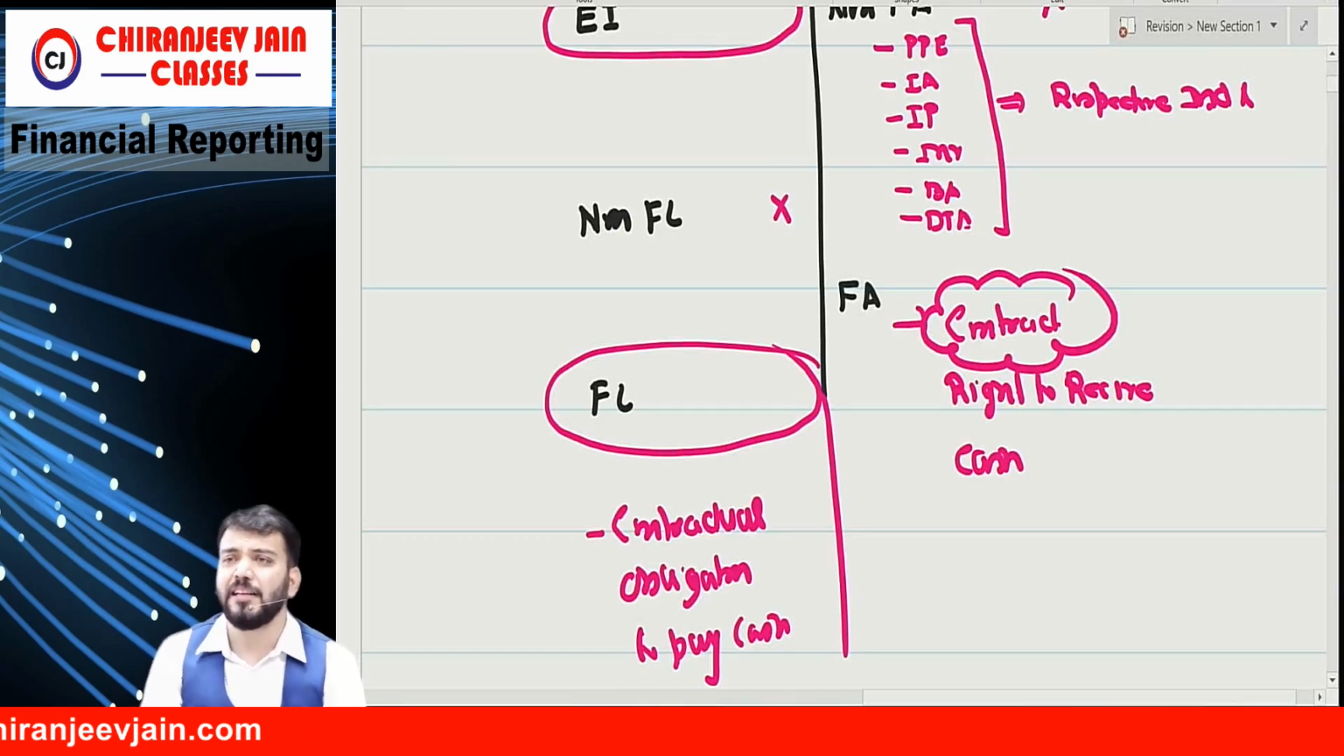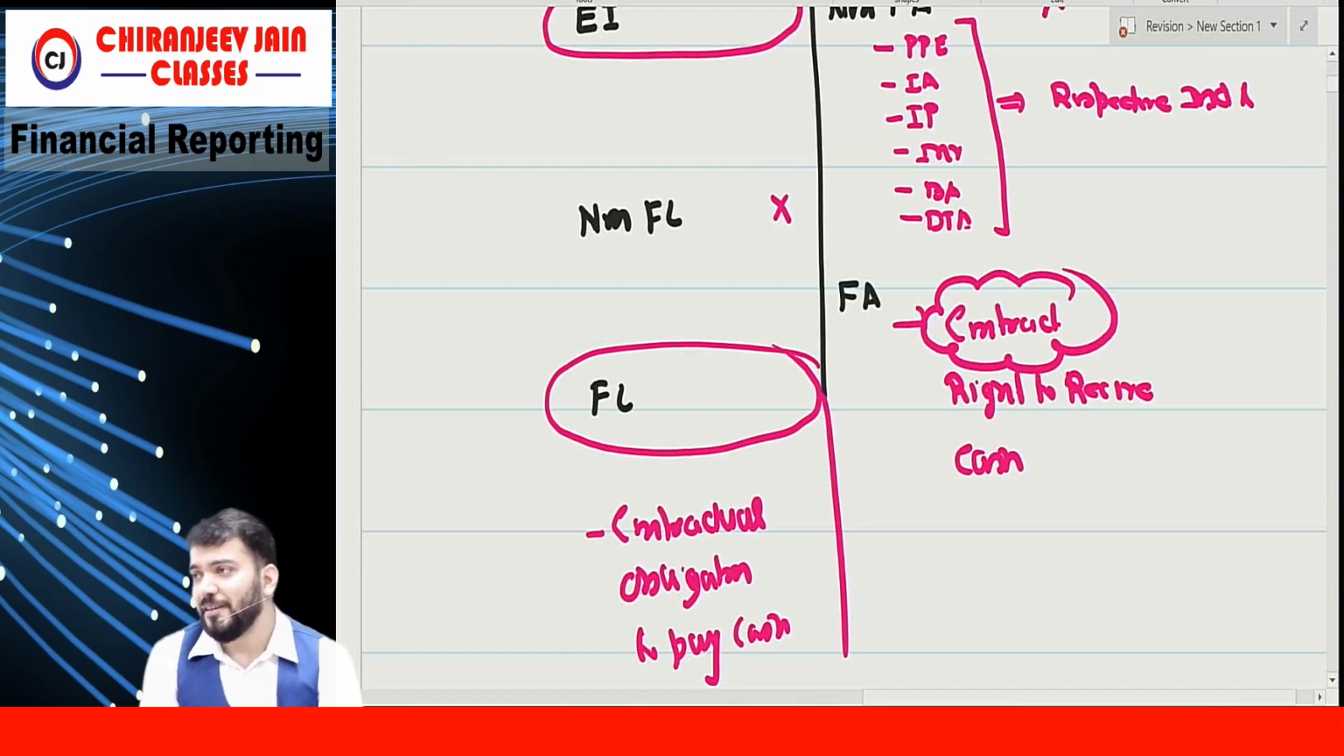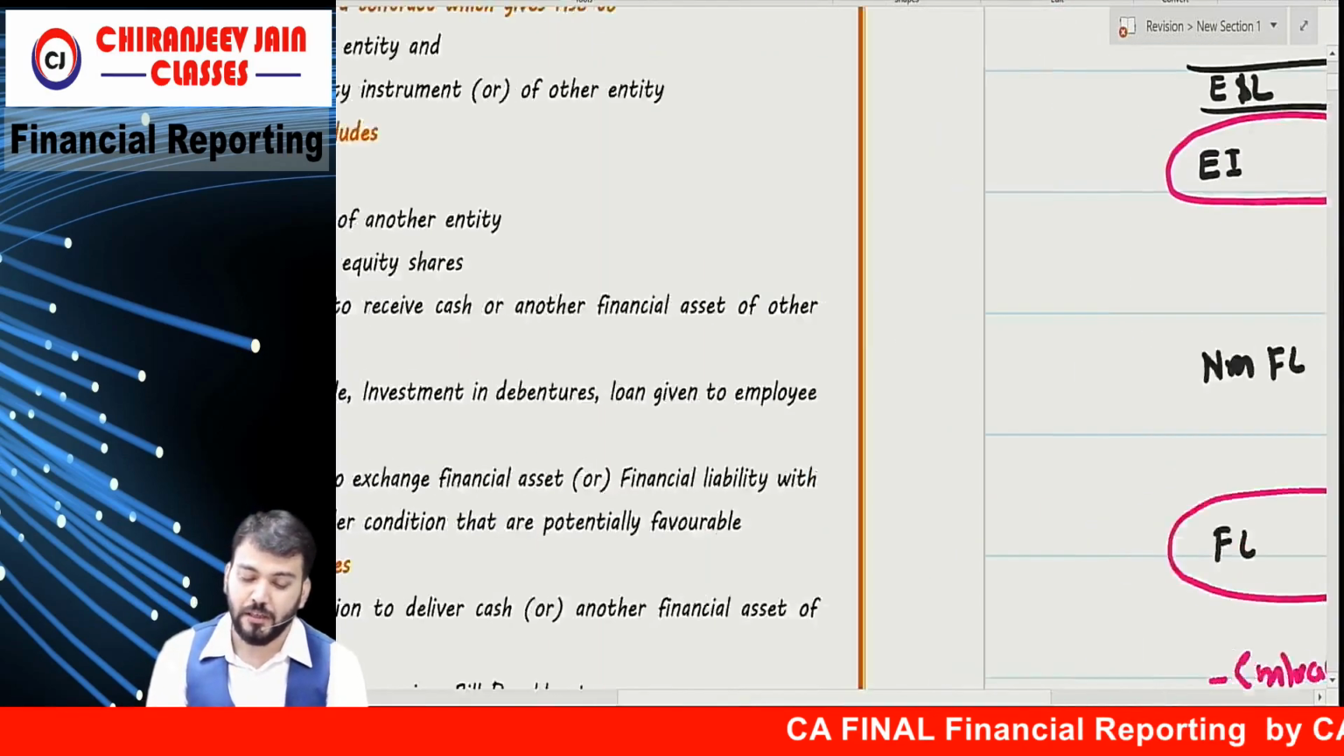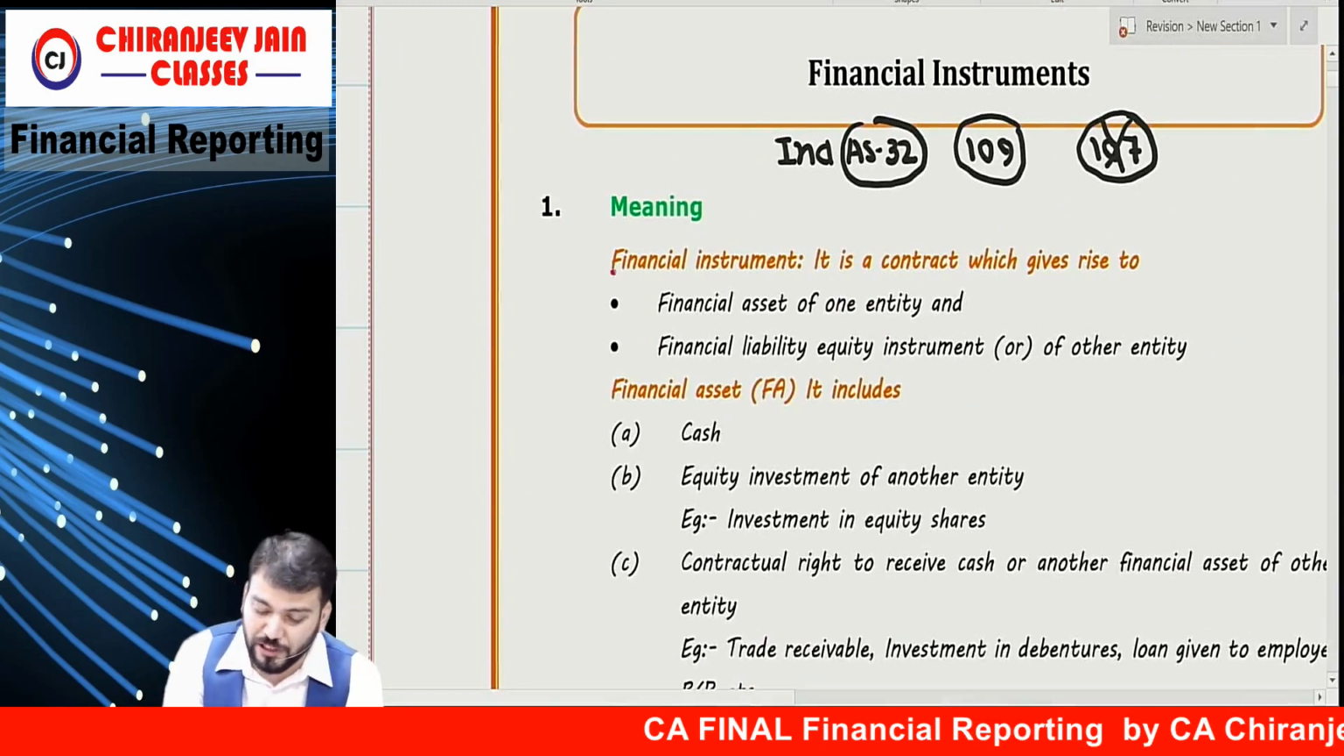Debtor will be financial asset. Bills receivable will be financial asset. Bank balance will be financial asset. Wherever there is a contractual right to receive cash, that will become financial asset. Correct? So, sir, what is the meaning of financial instrument?